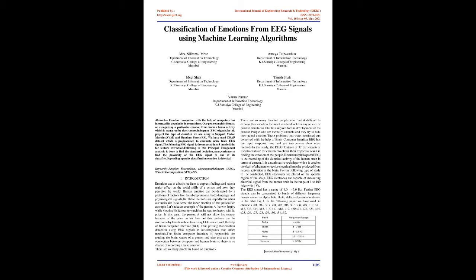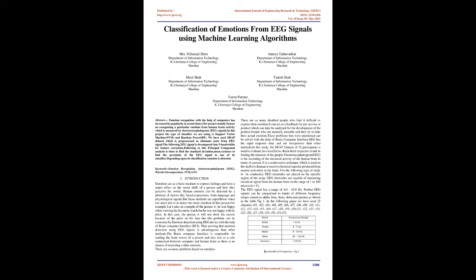Electroencephalogram, EEG, is the recording of the electrical activity of the human brain in terms of current. It is a non-invasive technique used on the skull of a human to receive electrical impulses produced from neuron activation in the brain. For such a study to be conducted, EEG electrodes are placed on specific regions of the scalp. EEG electrodes are capable of measuring electrical signals from the human brain in the range of 1 to 100 microvolts. The EEG signal has a range of 4.0 to 45.0 Hz.